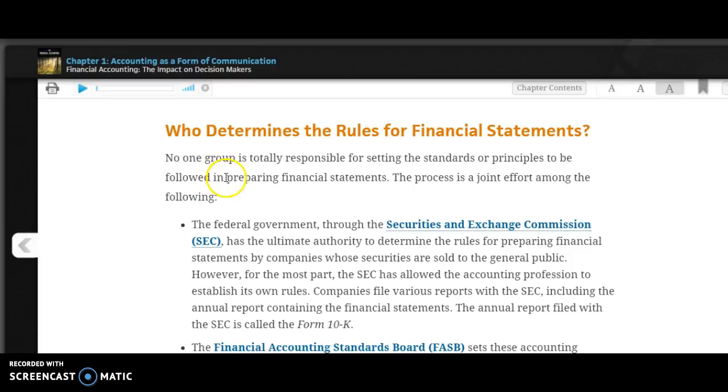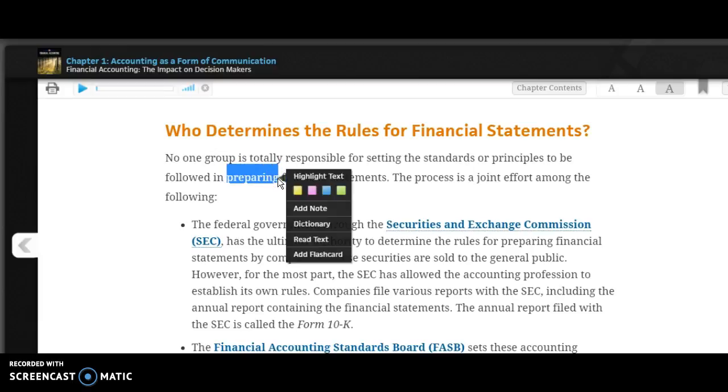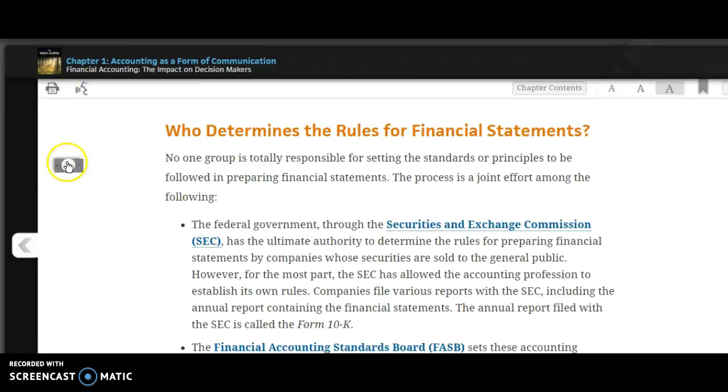Another great feature that I absolutely love is the fact that any word on this page, you can look up in the dictionary, and you can have the word read to you. So those students that are afraid to ask questions because they don't know a word or they can't pronounce it, they can look it up right here and it's at their fingertips.